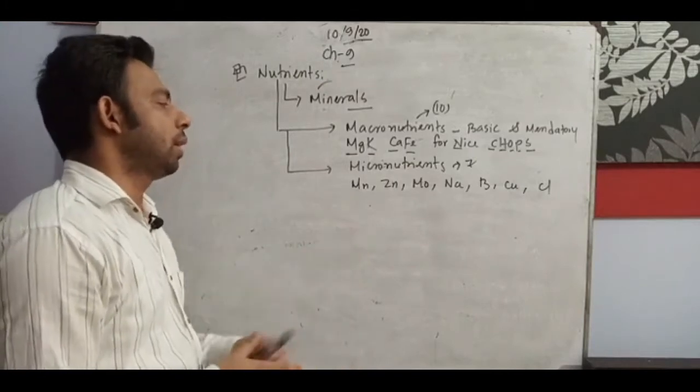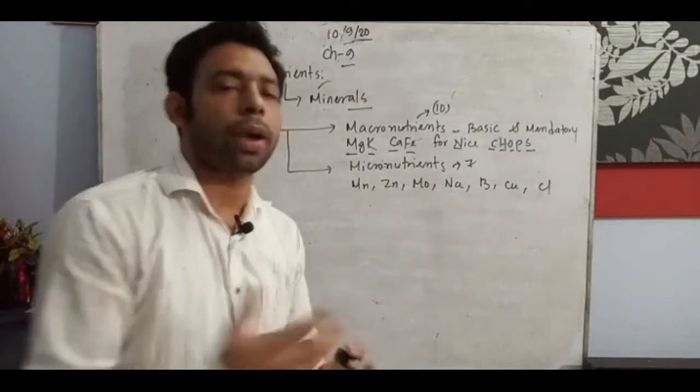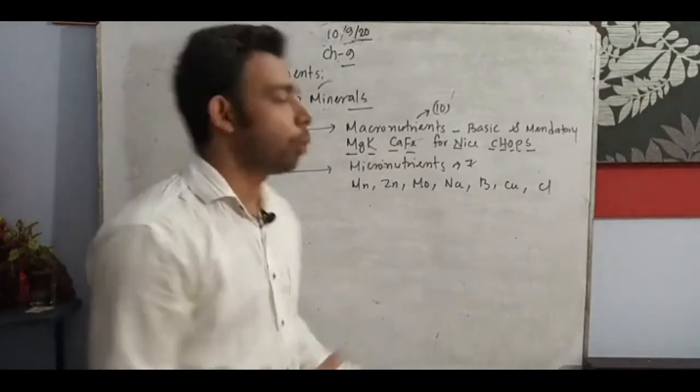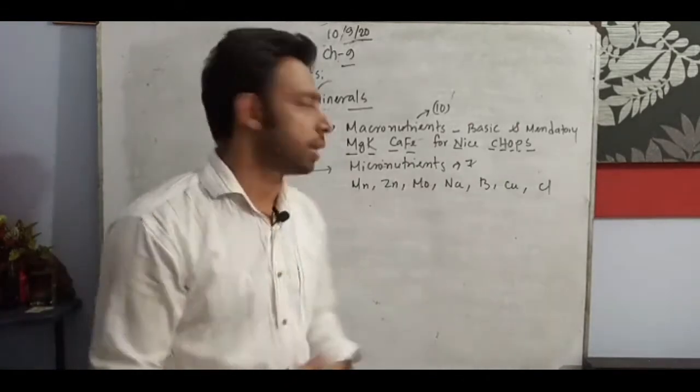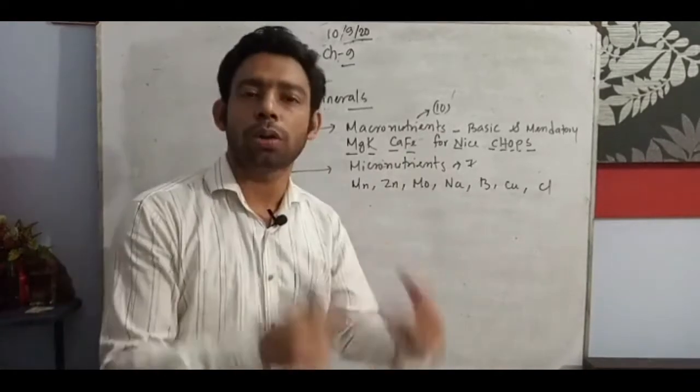Micronutrients are needed as supporting elements, supporting nutrients for the plants. They are not mandatory, but they also have connections.